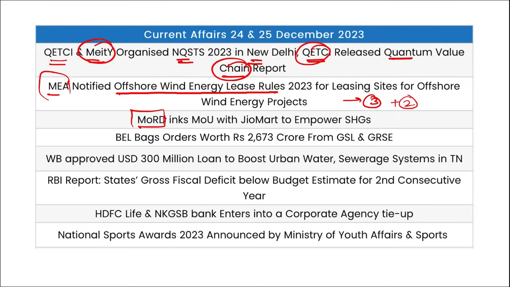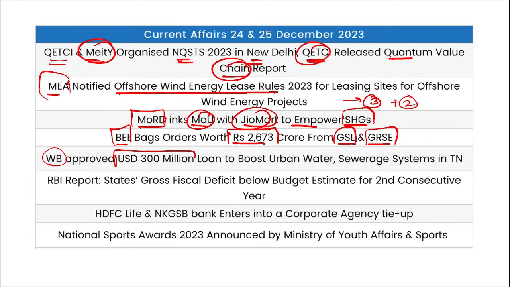Then Ministry of Rural Development, they have signed an MOU with GeoMart to empower self-help groups. BEL has bagged an order worth 2,673 crore rupees with GSL, that is Goa Shipyard Limited, and GRSE together. World Bank has approved a $300 million loan to boost urban water and sewage systems in Tamil Nadu, and apart from this, has approved a loan of $100 million for the project of Inspires, that is of Sikkim.